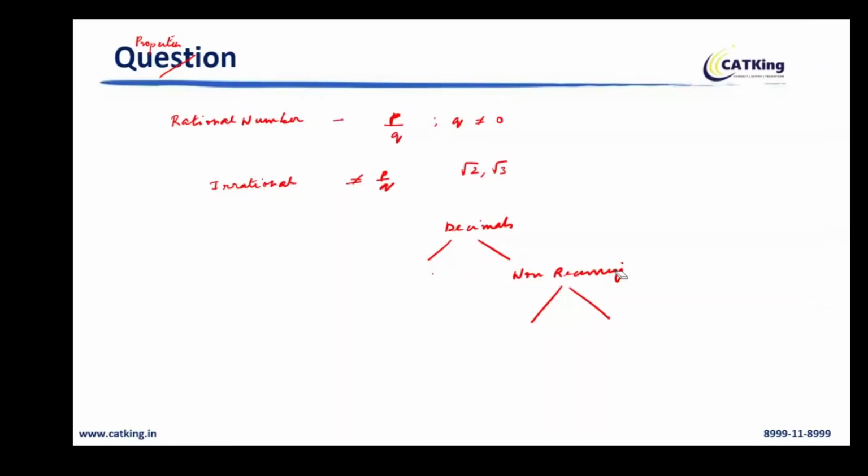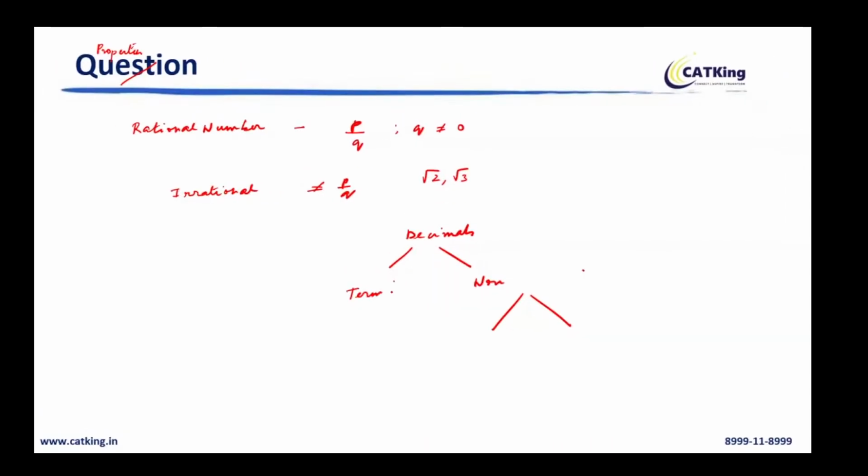Represented as recurring and non-recurring. नॉन-रिकरिंग के मतलब में you can further divide this by, okay, let us tell this terminating.